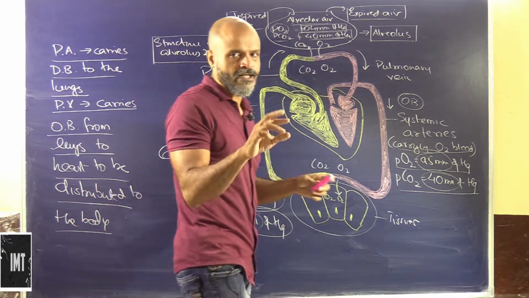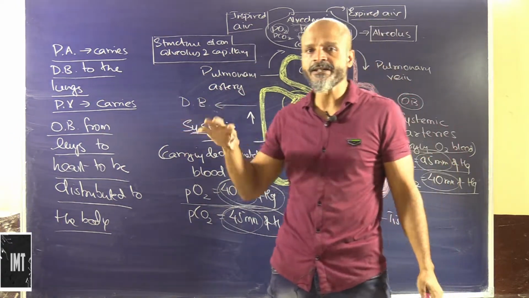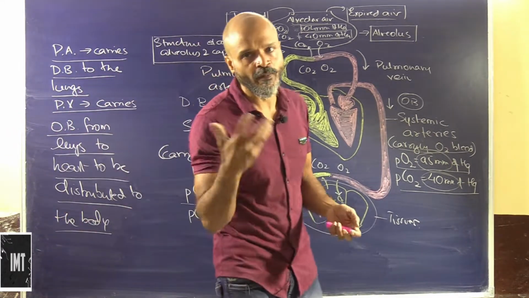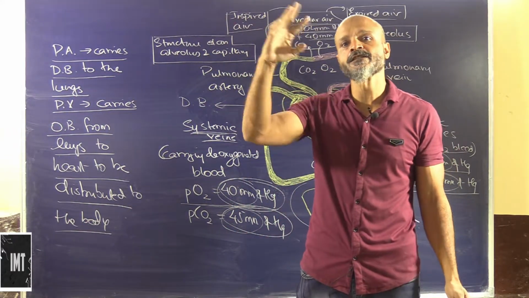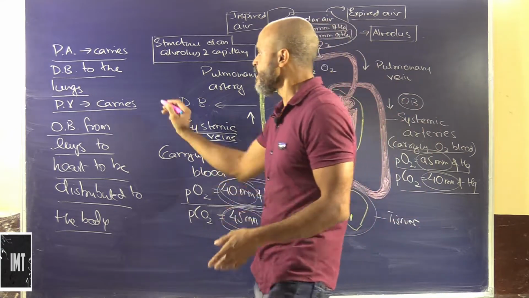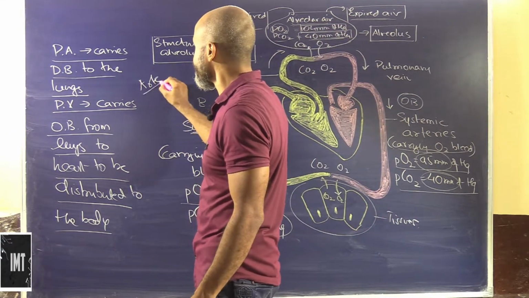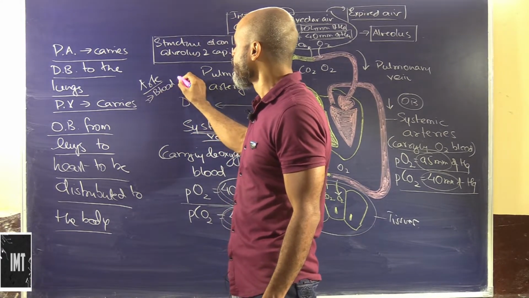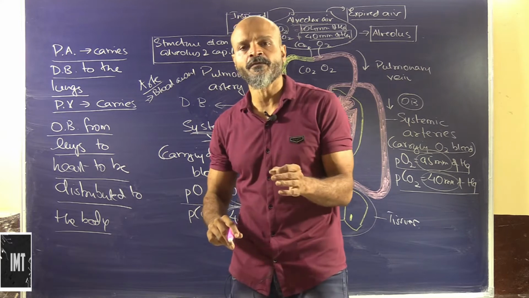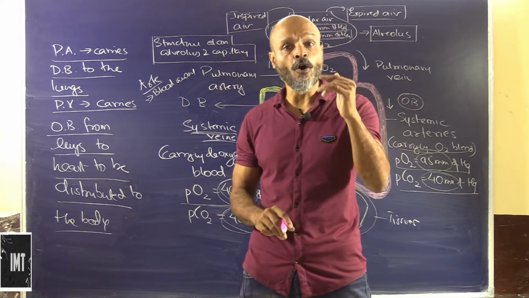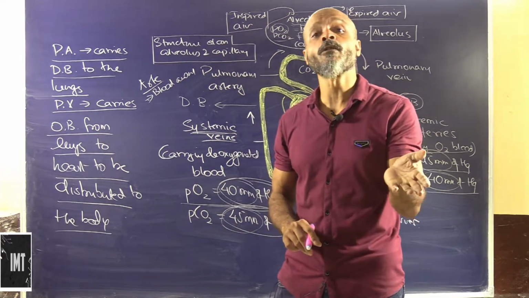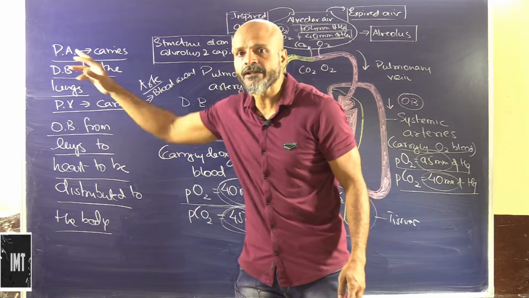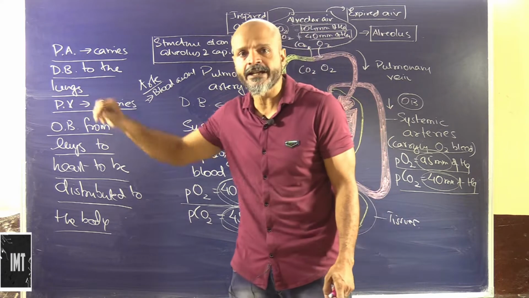Now we generally have a confusion about arteries and veins. If we see the aorta from the human heart, the artery carries blood away from the heart. The definition of artery basically means anything which carries blood away from the heart. So people generally get confused: the oxygenated blood is carried from the heart by the arteries to the various parts of the body, so why do we call this the pulmonary artery? Because this is carrying deoxygenated blood.